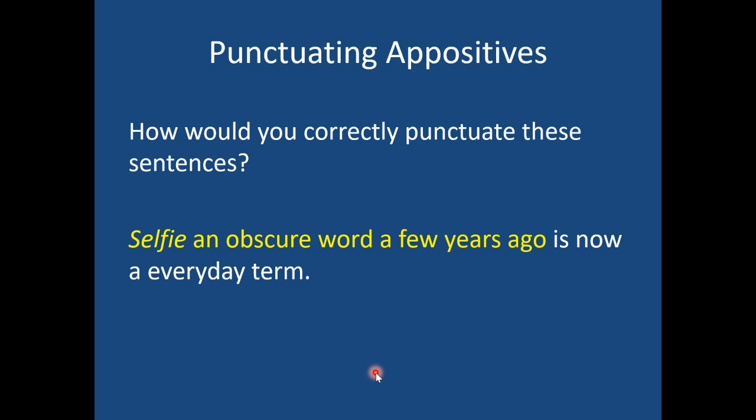Selfie, an obscure word a few years ago, is now an everyday term. So when we focus on putting commas around a positive, think about the word that it's actually renaming and how specific is it. In this case, the word selfie is very specific. A very specific word doesn't need any extra explanation. It's like saying my best friend. It's pretty specific. There's only one.